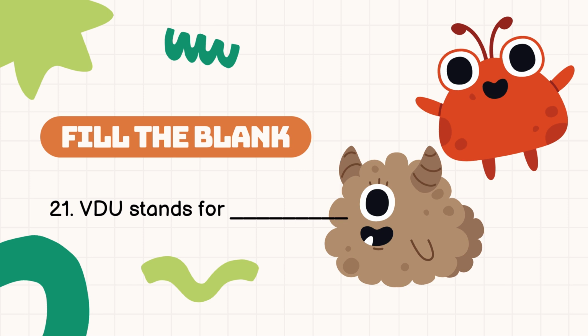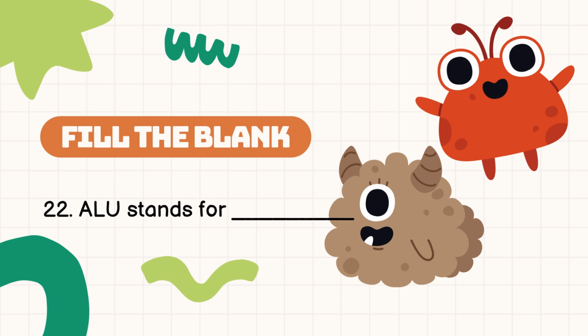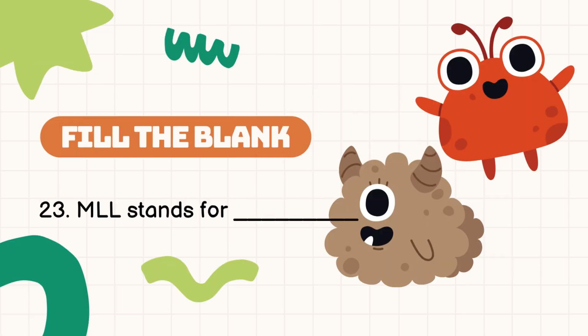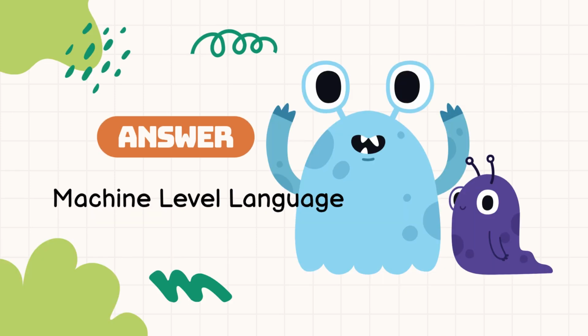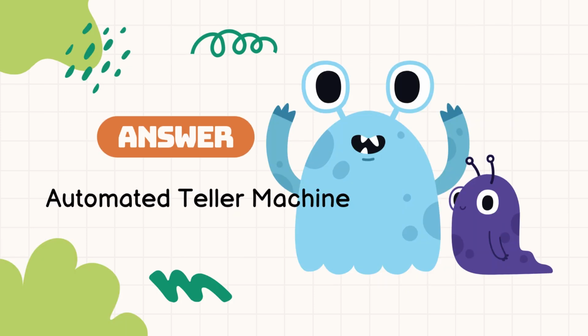Question number 21. VDU stands for. The answer is Visual Display Unit. Question number 22. ALU stands for. The answer is Arithmetic Logic Unit. Question number 23. MLL stands for. The answer is Machine Level Language. Question number 24. ATM stands for. The answer is Automated Teller Machine.